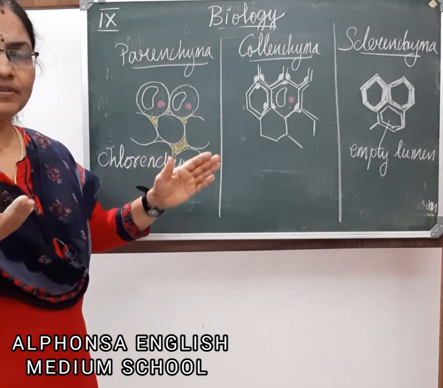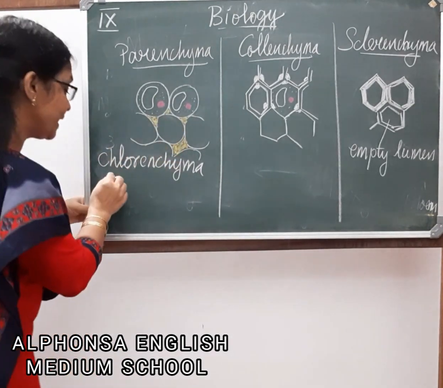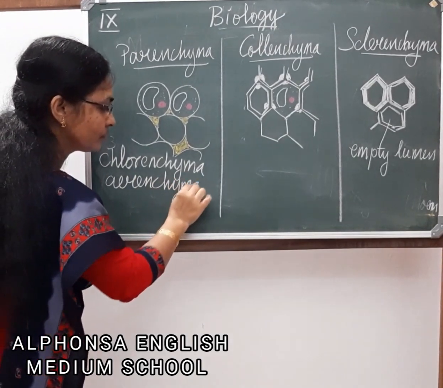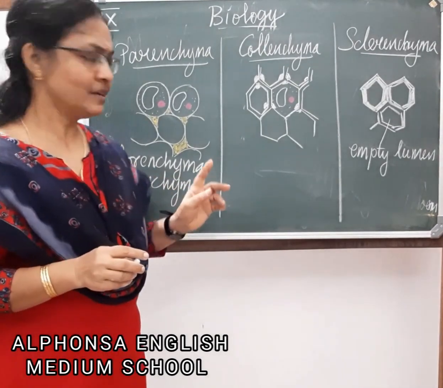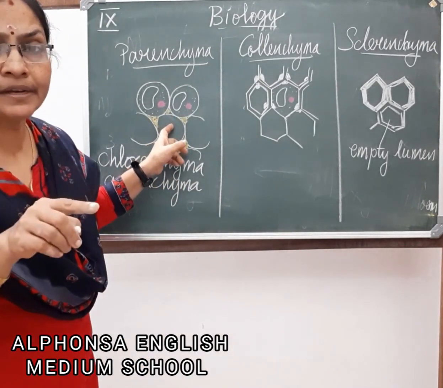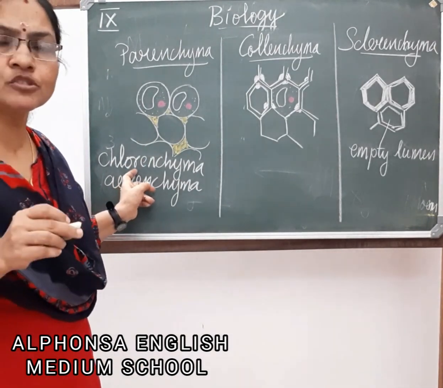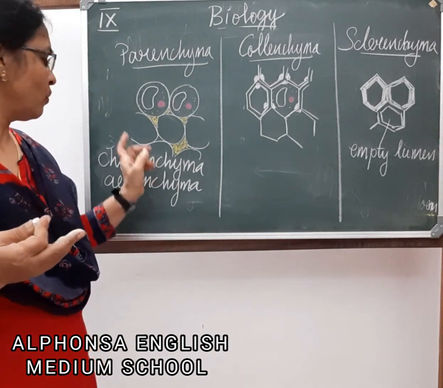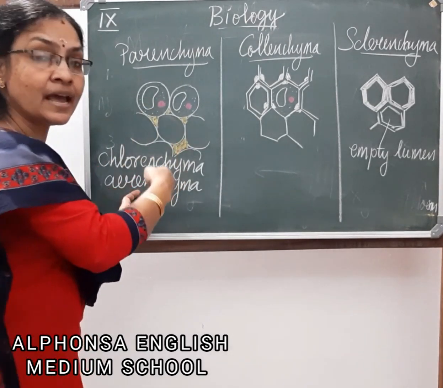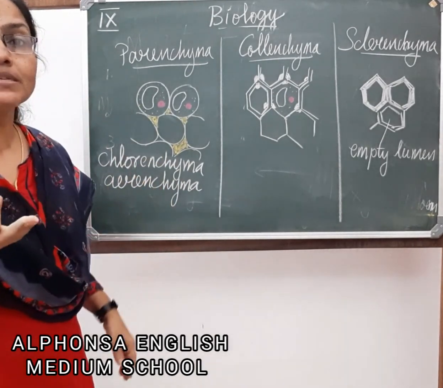Clear? So these air cavities. Parenchyma cells having air cavities are called aerenchyma. Understood? What is chlorenchyma and aerenchyma? Parenchyma cells having chlorophyll pigment in them are called chlorenchyma. The function of chlorenchyma cells is to synthesize food. What is the function of aerenchyma? Aerenchyma cells are parenchymatous cells having air cavities. The function is to maintain buoyancy in water.